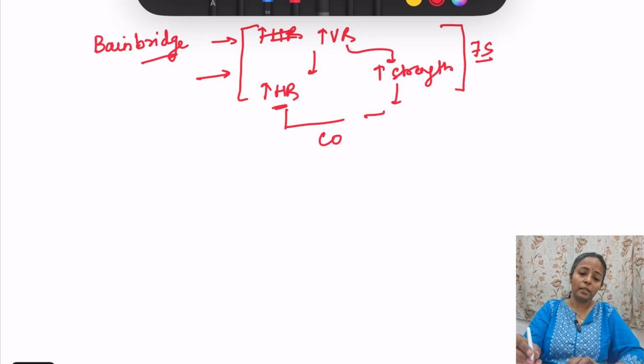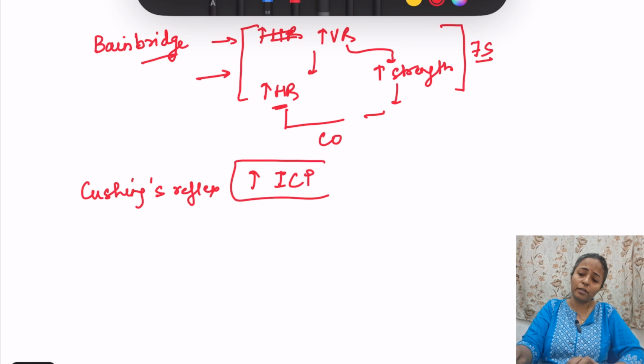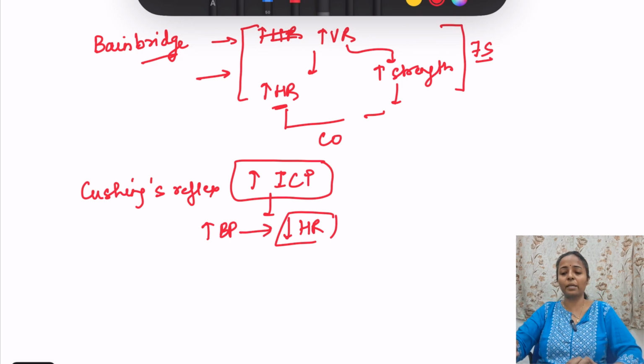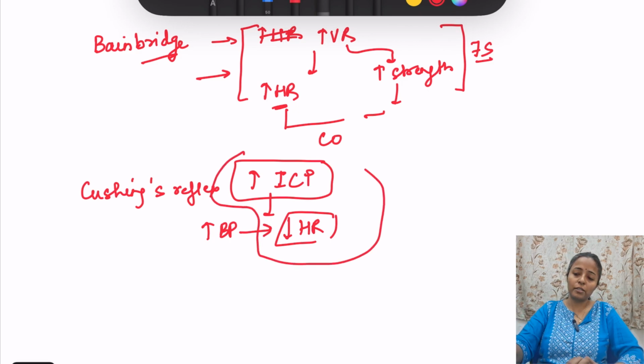Okay. Then we have other reflex, that is Cushing's reflex. What is Cushing's reflex? Cushing's reflex is that if there is increase in intracranial pressure, this leads to decrease in heart rate, that is bradycardia. Actually increase in intracranial pressure and because of this increase in blood pressure and because of this there is decrease in the heart rate. ऐसे है, but इसको याद रखो, increase in intracranial pressure, decrease in the heart rate.